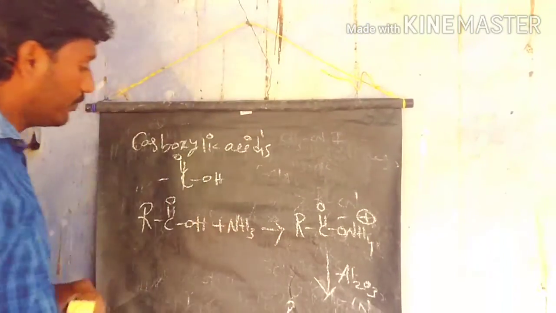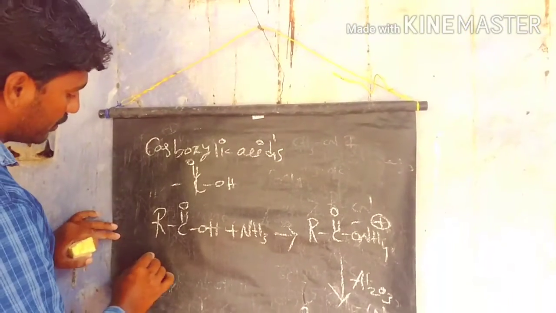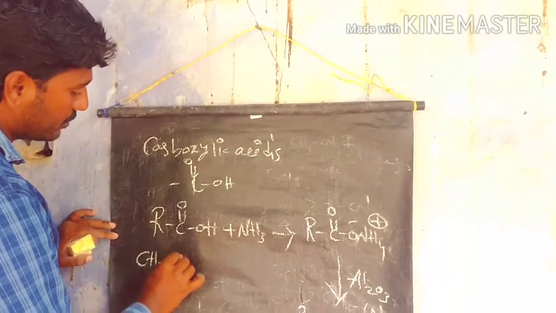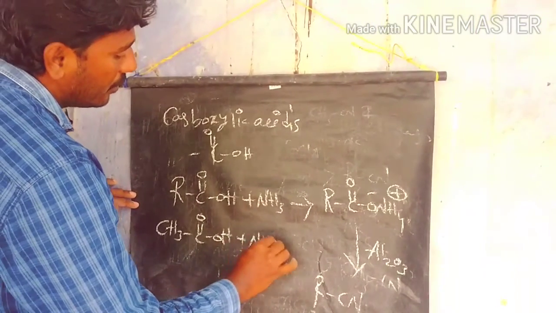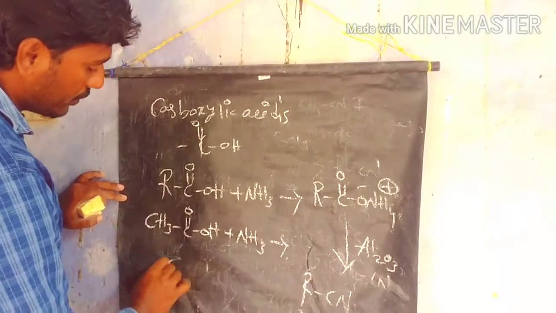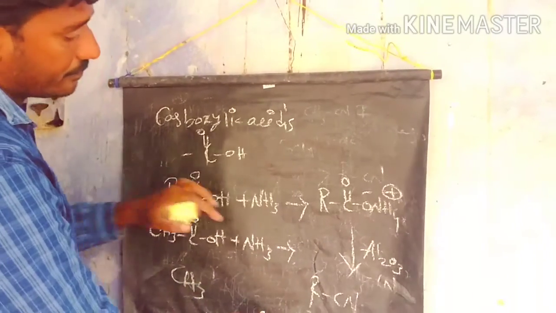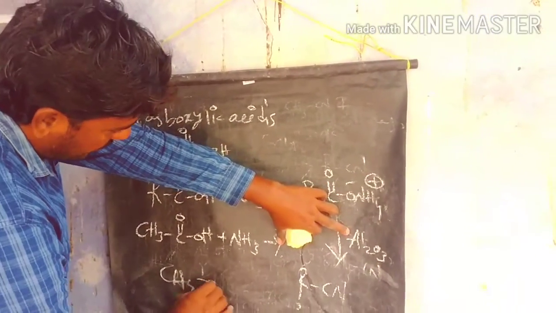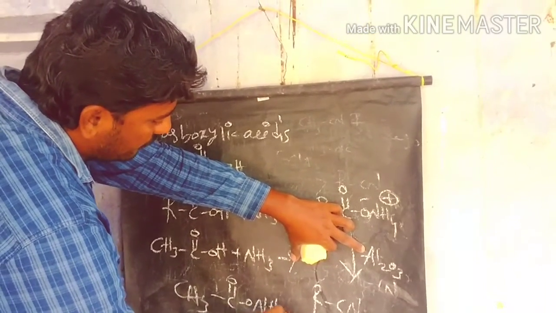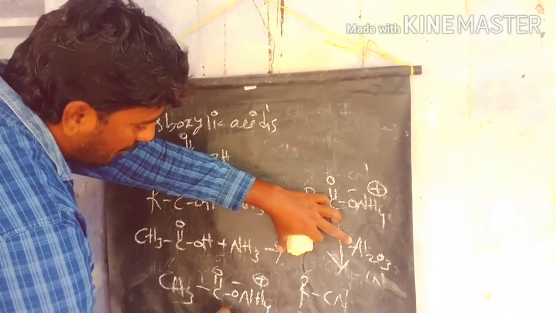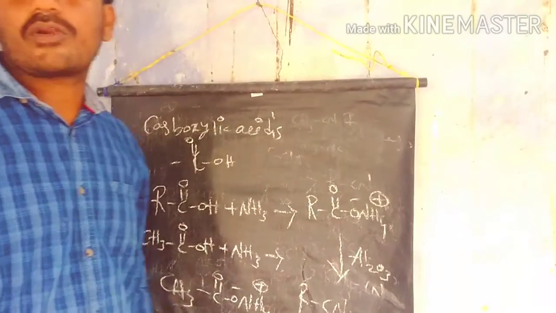For example, if you take a simple example, where acetic acid is involved in this reaction, what is the product? This intermediate we are getting is the ammonium acetate salt. So this ammonium salt, after the hydrolysis process, gives methyl cyanide as the product.